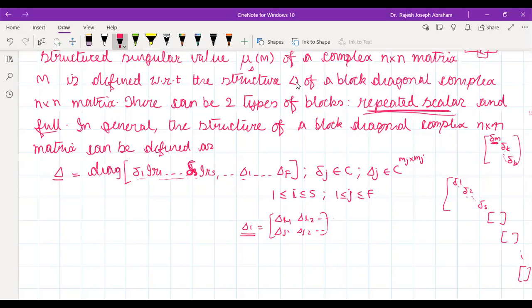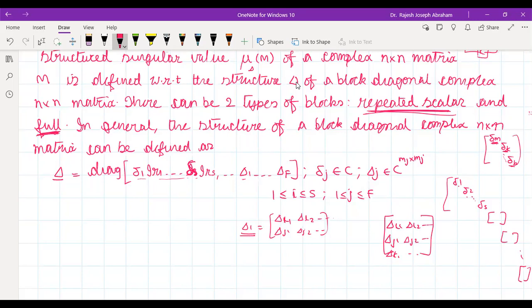This is for delta M, change in K, spring constant, change in the damper. Yes, sir. But what is capital delta 1? Capital delta means you may have something like this. Say delta I1, delta I2, etc. Delta J1, delta J2, etc. Delta K1, like it's a full block. It has some rows and some columns. That is what is called full matrix. This repeated scalar means it has only diagonal elements. You see, what is that? Delta 1, IR1. IR1 means what? It's identity matrix.